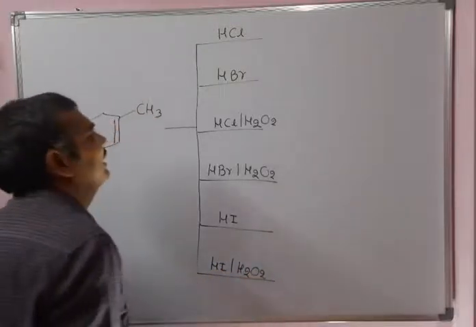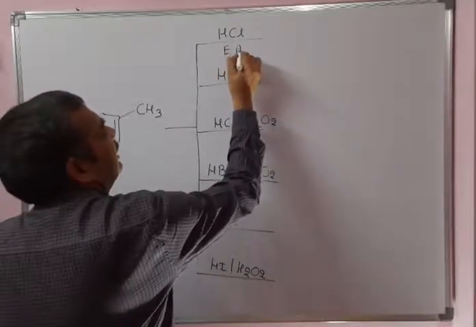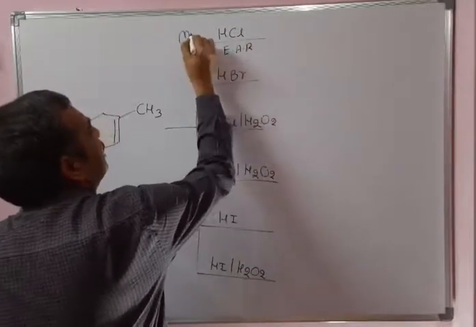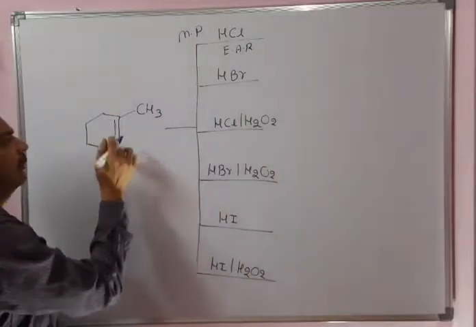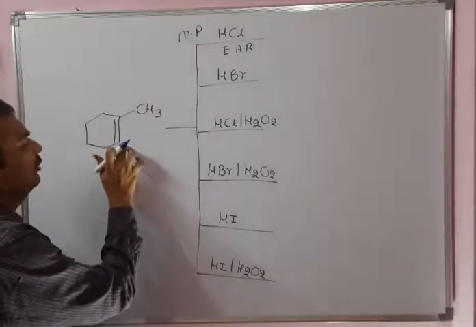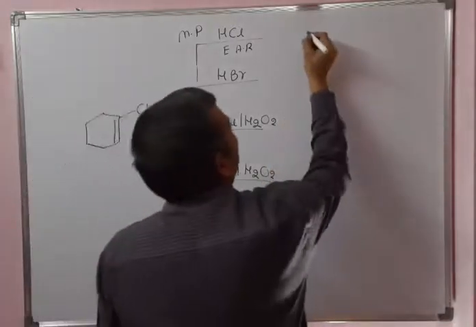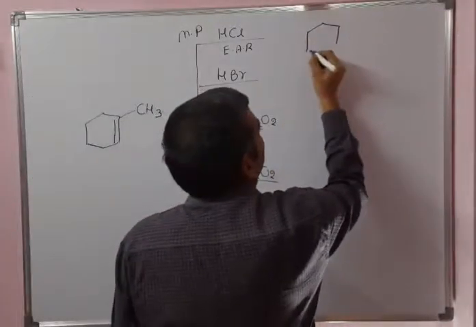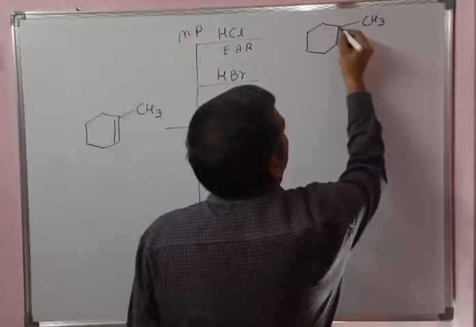See, HCl means an electrophilic addition reaction, so the Markovnikov product will be formed. The negative part of the reagent will attack the carbon having fewer hydrogens. Here one hydrogen is there, here no hydrogen. So the negative part attacks the carbon with fewer hydrogen atoms, giving the chloro product.